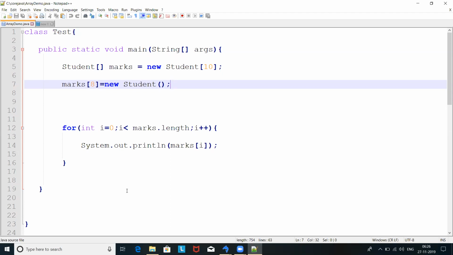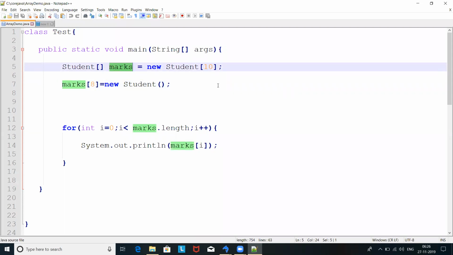But here the array is very fast, execution wise, because it is index based. Whenever we access, we access by index, so the value we get easily. But when we add values, they should be the same type, because once we declare an array of one type, it will allow only the same type of data.